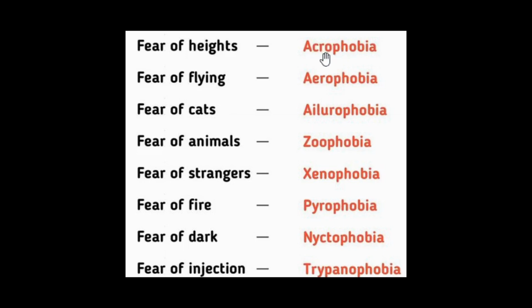To explain types of fear. First one, acrophobia. Acrophobia means fear of heights. People who are scared to see from heights. When people stand from heights and when they look down, that time they may feel this kind of fear, acrophobia, fear of heights.